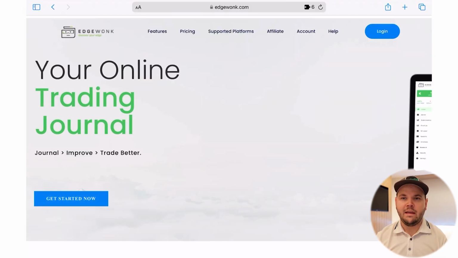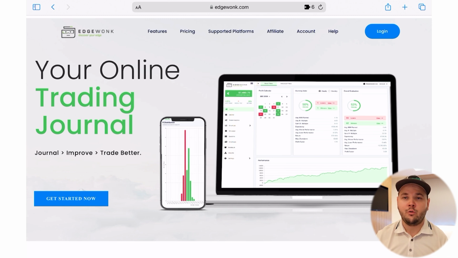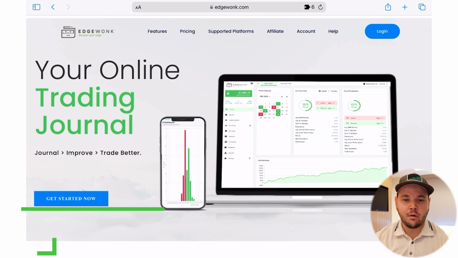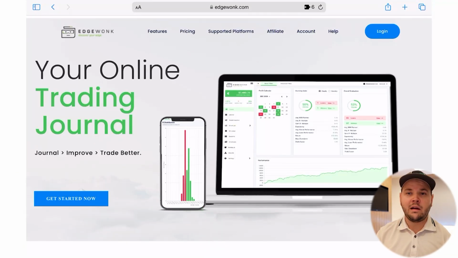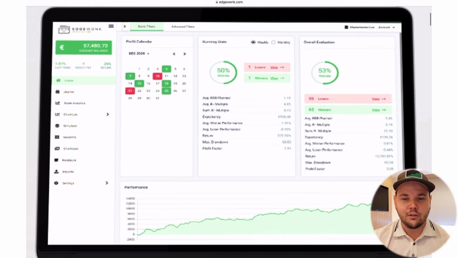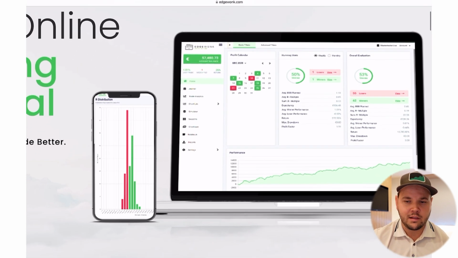But if you want to have a much in-depth way or much more advanced way to look at your trade statistics and your trade's quality, then I recommend Edgewonk. Edgewonk is a journal that is really well built and has a lot of statistics. Can be quite overwhelming. I don't use Edgewonk at the moment, but I've used it in the past and it helped me a lot to identify some flaws, some issues in my trading and kind of work on it and become better at it. So they have a lot of features. It's a very in-depth dashboard.